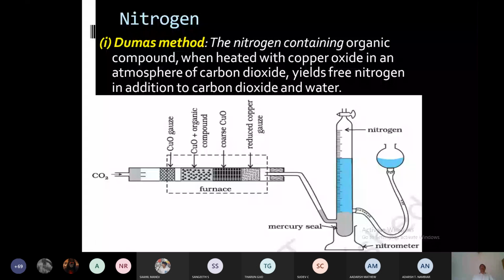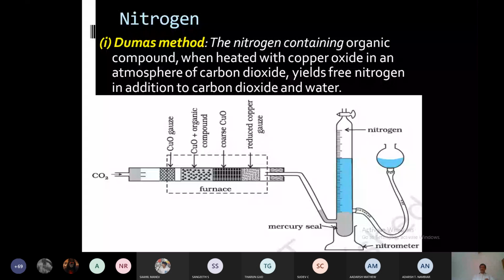When an organic compound containing nitrogen is oxidized with oxygen in presence of cupric oxide in an atmosphere of carbon dioxide, all the elements except nitrogen will be oxidized to their oxides.